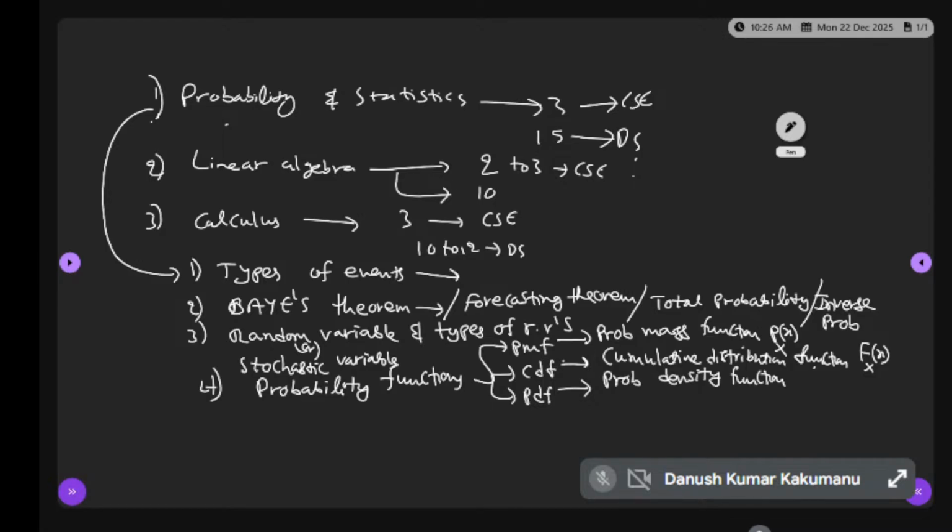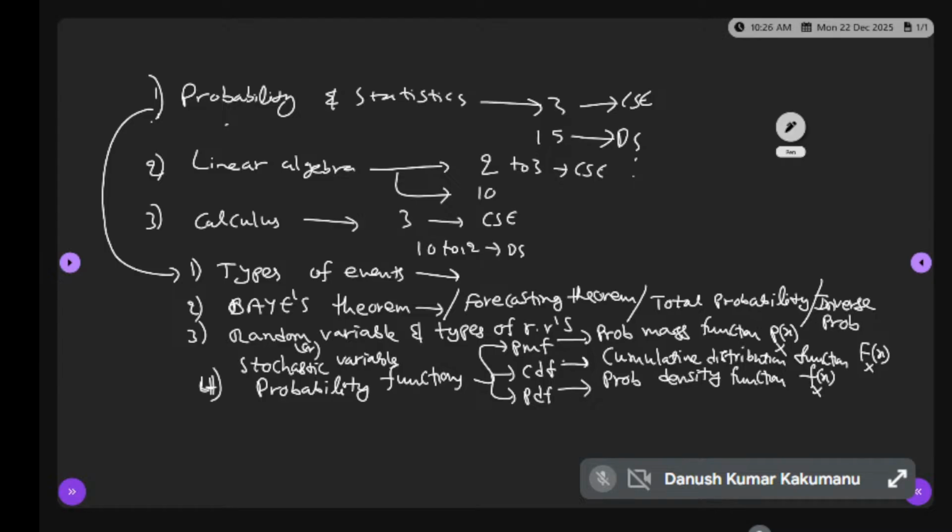What is its notation? Small f of x. P of x is the PMF, capital F of x is the CDF, small f of x is the PDF. All of you have studied these three in your college?